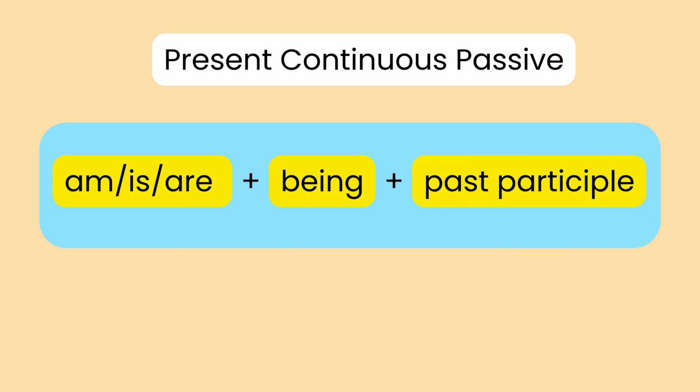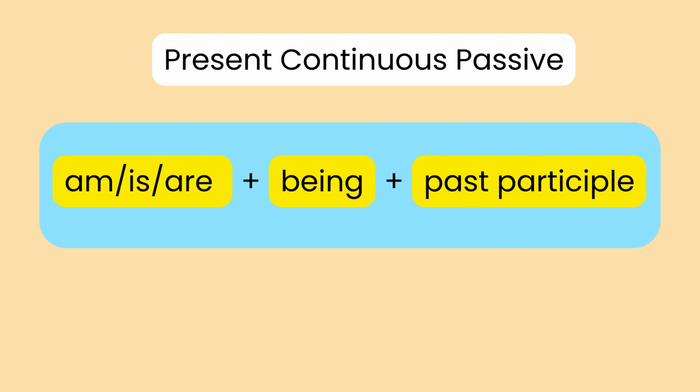Next, we have the past continuous passive. The structure is was, were, plus being, plus past participle. We use this when describing actions that were in progress at a specific time in the past. For example, the room was being painted when I arrived.